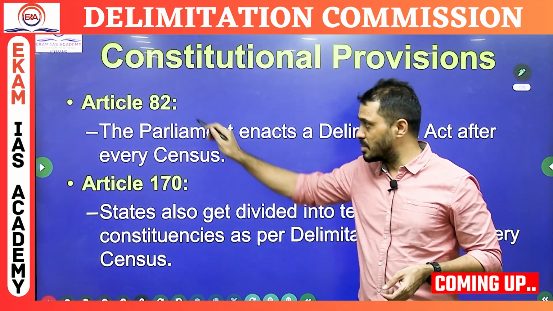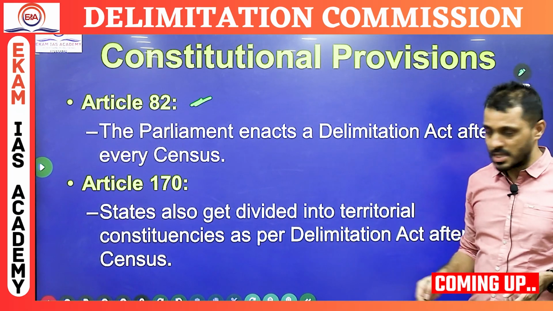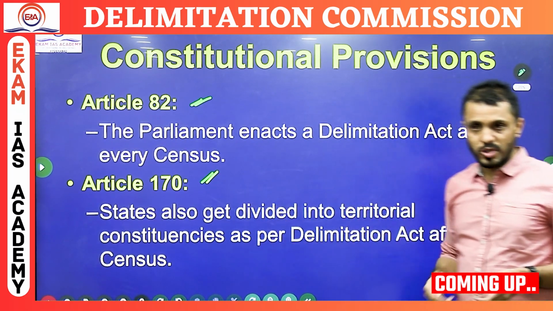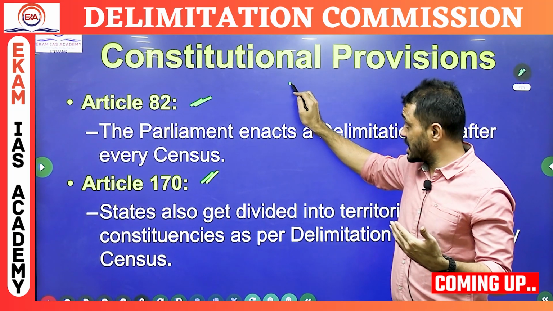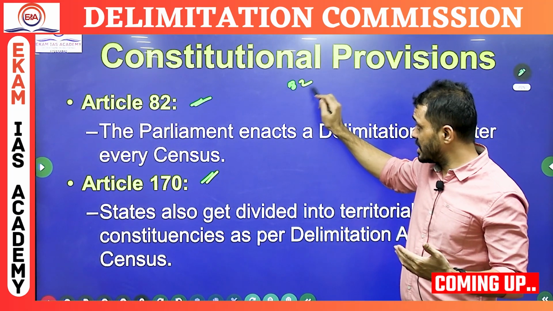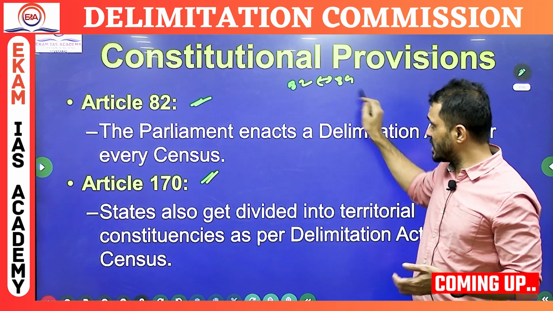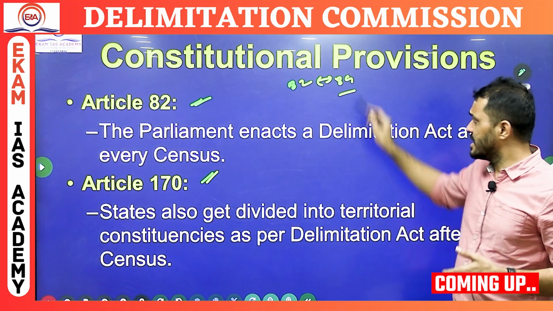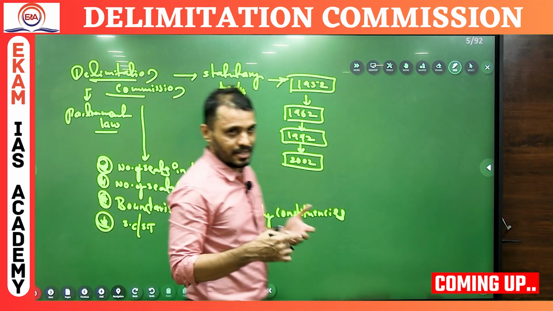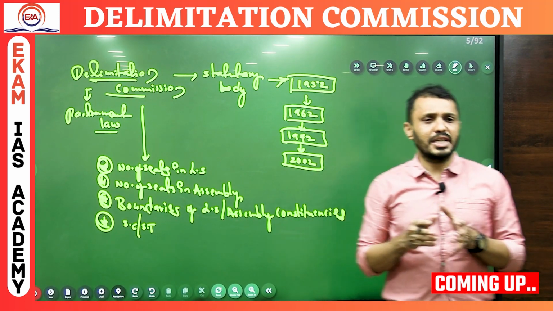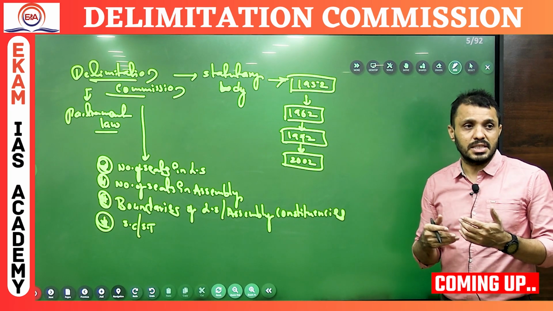Article 82 talks about the delimitation of the Lok Sabha constituencies, and Article 170 talks about the delimitation of the Assembly constituencies. Generally, at central level and state level, the articles will have a difference of 88. Very rarely, sometimes it will be 79. Delimitation Commission will decide. For example, Telangana will have 17 seats, Andhra Pradesh will have 25 seats.